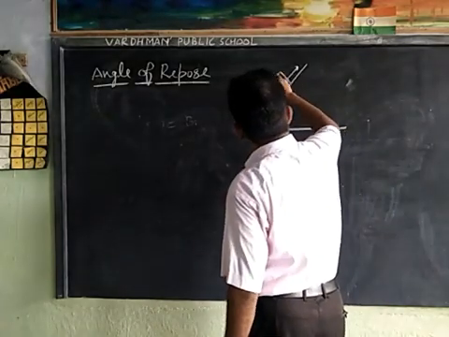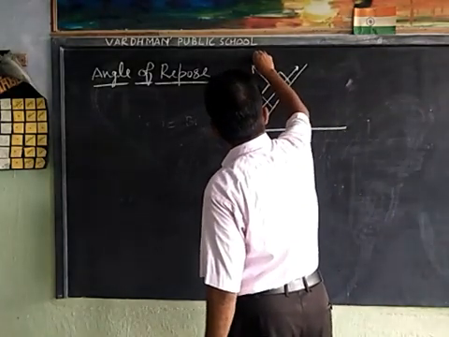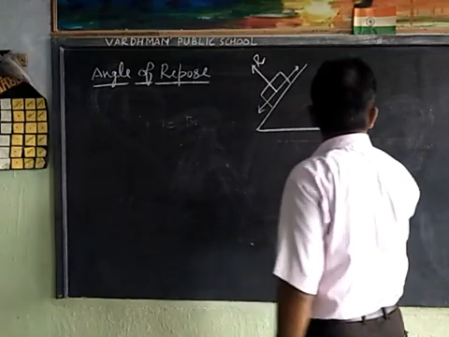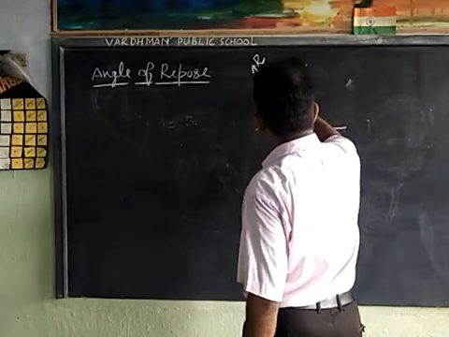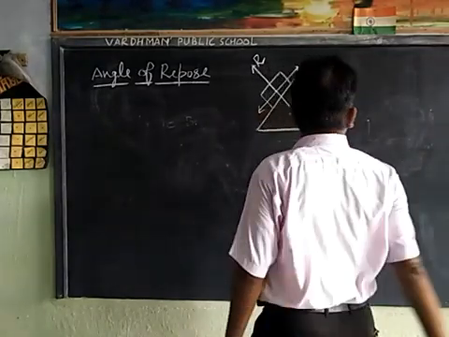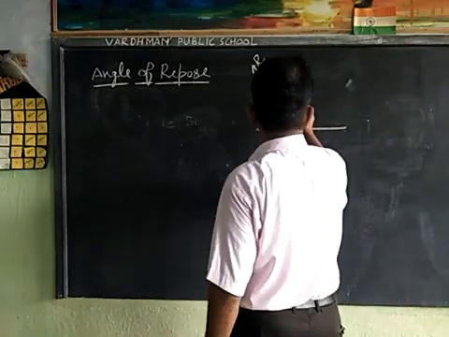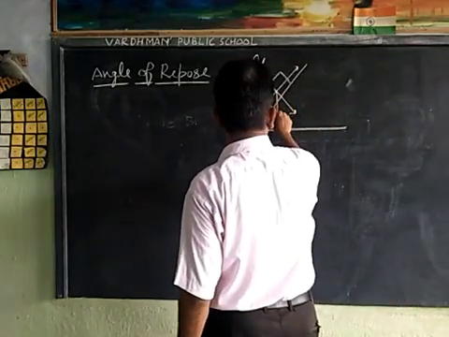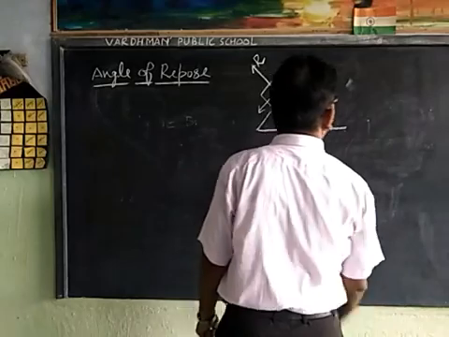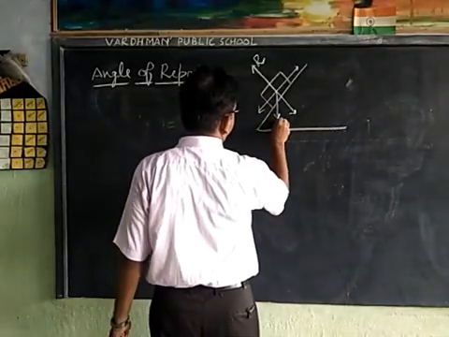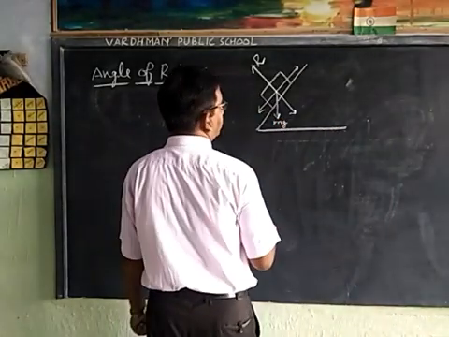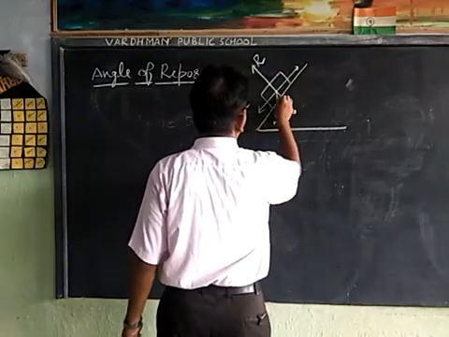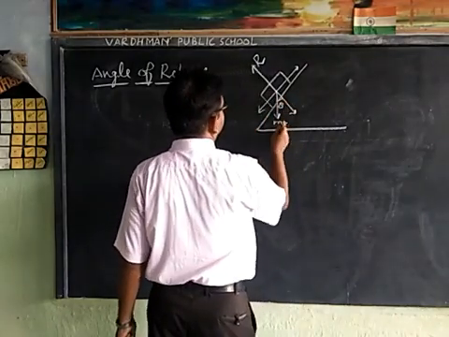Here is the normal reaction R, and this is the horizontal component. The weight of the body is mg, and this is the angle theta.